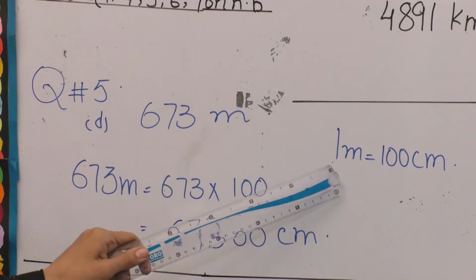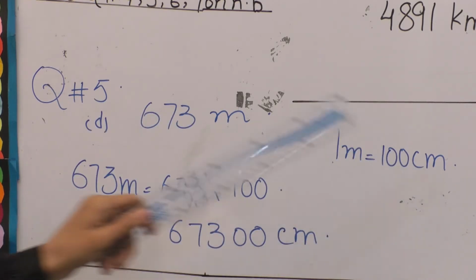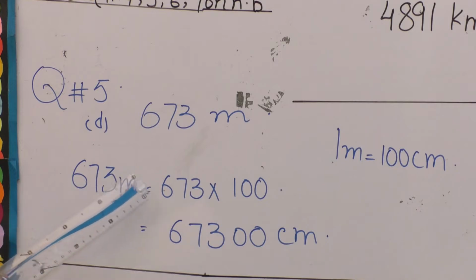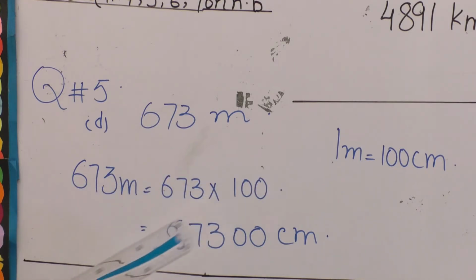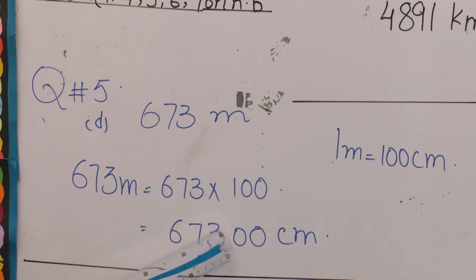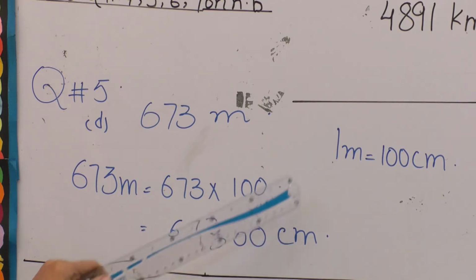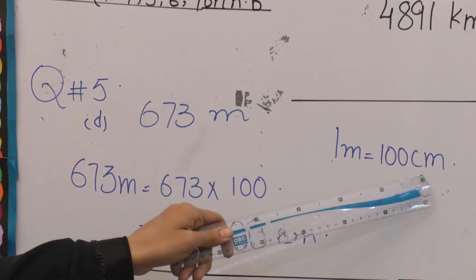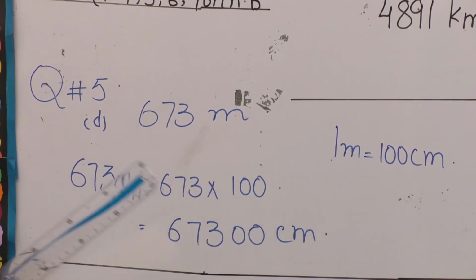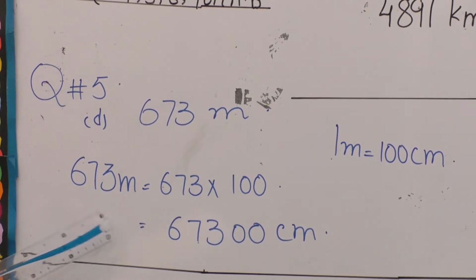When 1 meter is equal to 100 centimeters, 673 meters is equal to 673 multiplied by 100 centimeters. So we will get 67300 centimeters. When we have converted meters into centimeters, we use the unit of measurement centimeter. You can do the remaining parts in the same way.